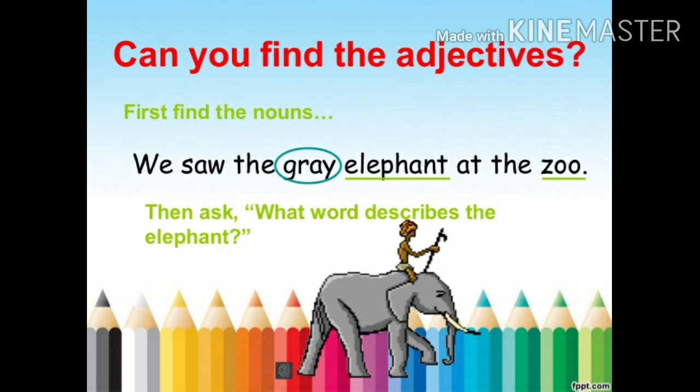Now next one. Can you find the adjectives? First we have to find the noun. For example, we saw the grey elephant at the zoo. So here elephant and zoo are the nouns. Then ask, what word describes the elephant? Grey is the word that describes the elephant.